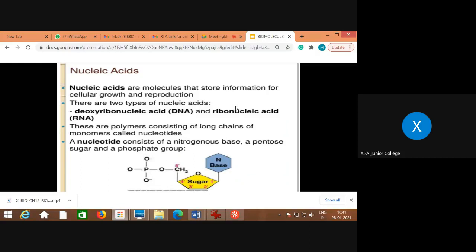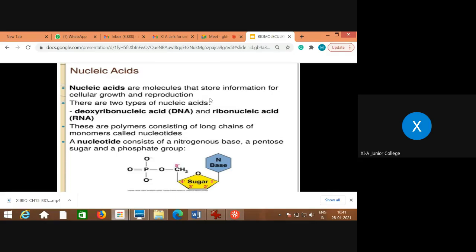What then are nucleic acids made up of? These are the macromolecules. They are nothing but the polynucleotide chains. That means, poly means what? Many. Many nucleotides are joined together to form a long chain, that is nothing but the polynucleotide chain. So nucleic acids are the polynucleotides.